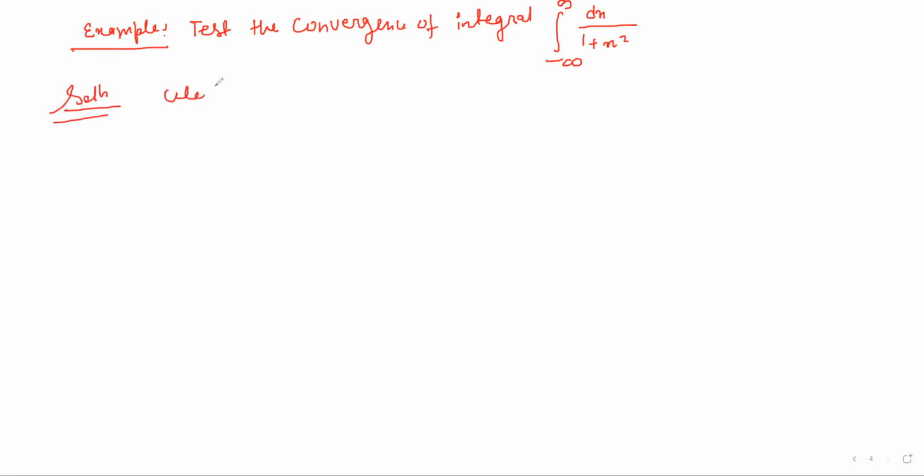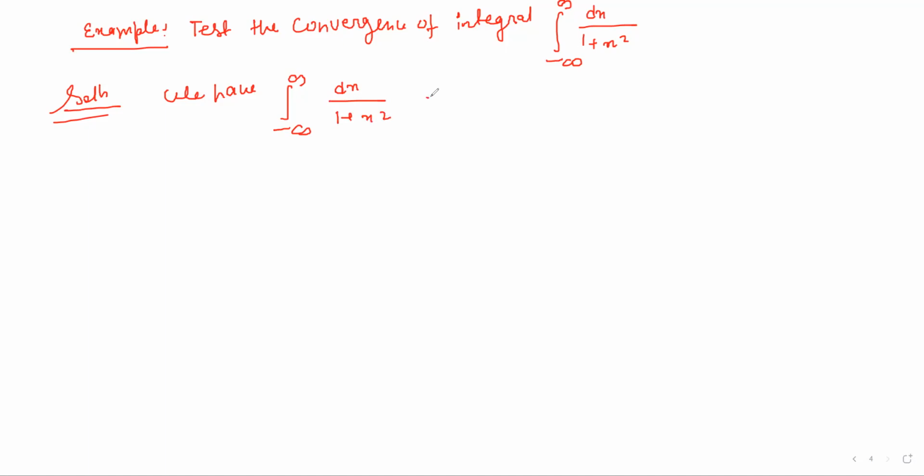Test the convergence of the integral from minus infinity to plus infinity of dx upon 1 plus x square. Solution: we have the integral from minus infinity to plus infinity of dx upon 1 plus x square.